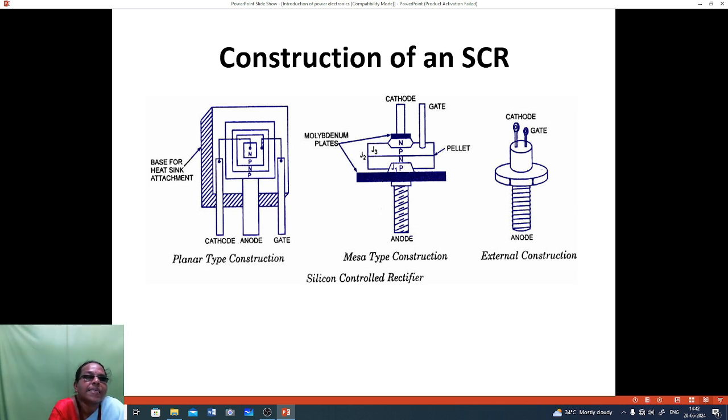When the pellet is there, here also 3 junctions J1, J2 and J3 have PN type material. So this is a mesa type construction and the external construction, with anode, cathode and gate. This is the external construction.